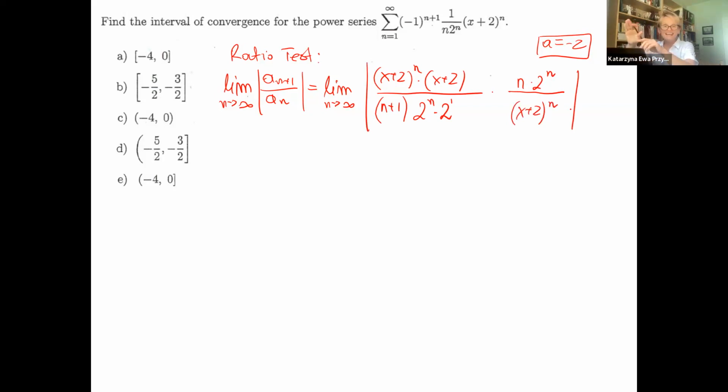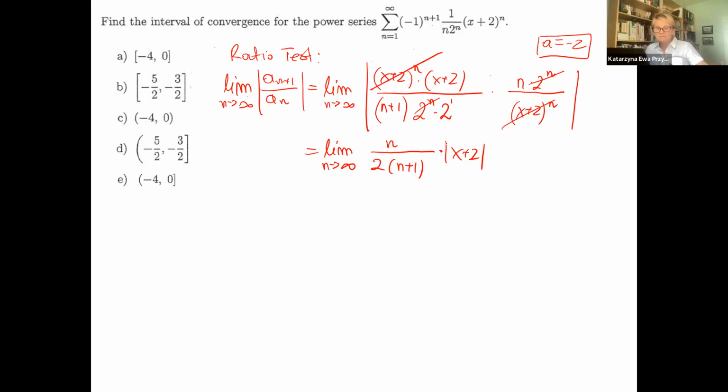Absolute value. Negative 1 is gone because absolute value takes care of this. We can simplify, then we have just n, and we have 2 times n plus 1. Only n, it's important, every single coefficient,